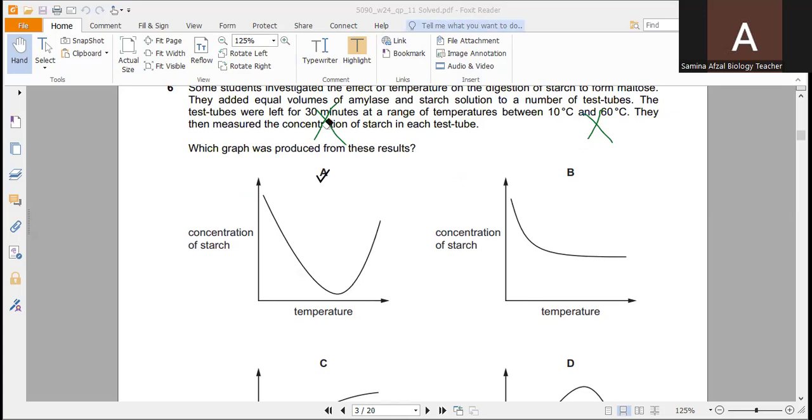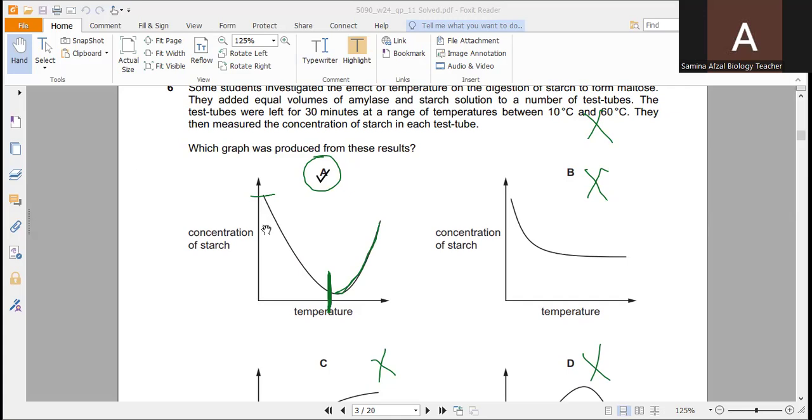I already explained to you how it takes place. As the temperature is increasing, starch starts breaking down into maltose, and up to the optimum temperature the starch concentration decreases, and beyond it the starch is not breaking down into maltose, due to which its concentration is increasing over here. So A is the correct option in this case.